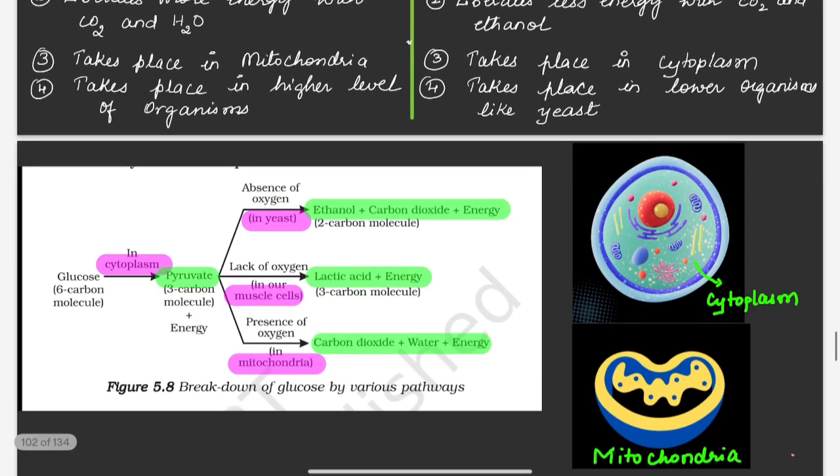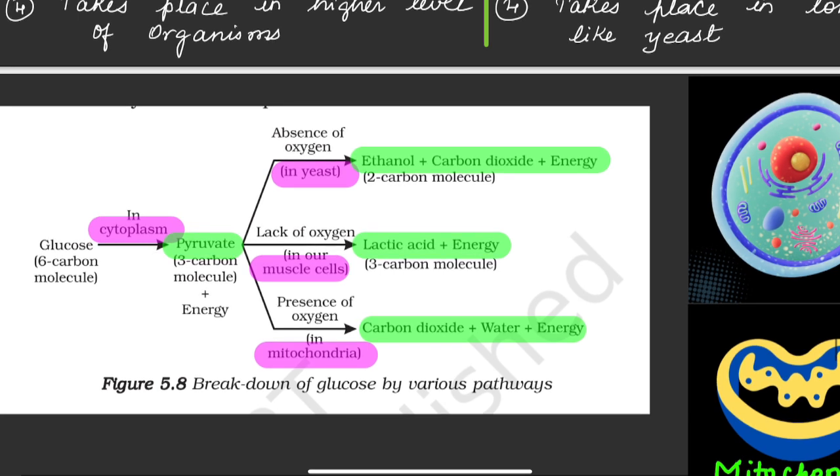So here schematic representation we will see what happens. So here glucose. So glucose, you know that how many carbon atoms will be present in glucose?